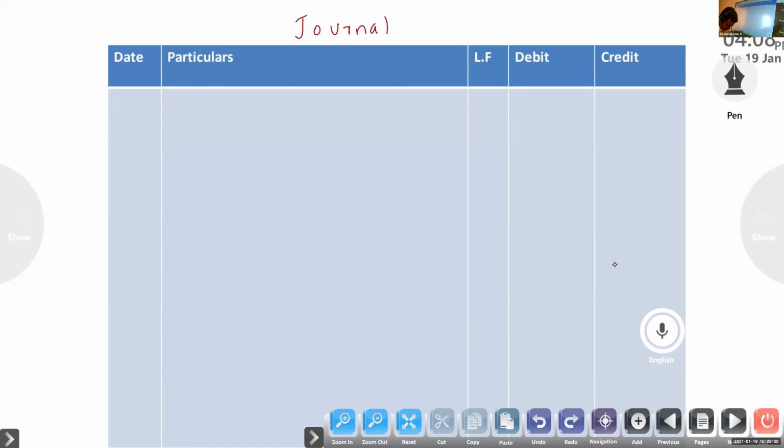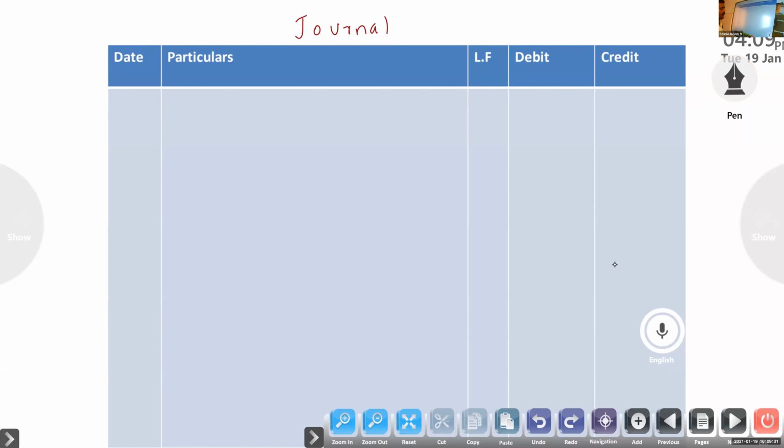So first question, purchase of goods from Sachin for rupees 3,000 was entered in the sales book. However, Sachin's account was correctly credited. So credit is correct. Purchased goods from Sachin recorded in sales book. So normally purchased goods from Sachin, purchase account Sachin. Sachin is correct.